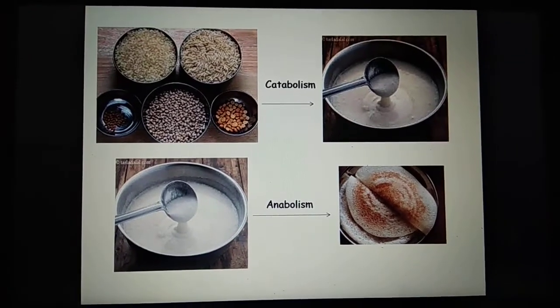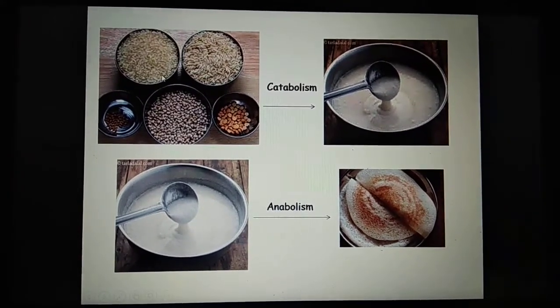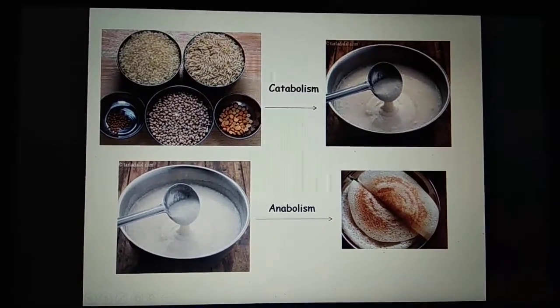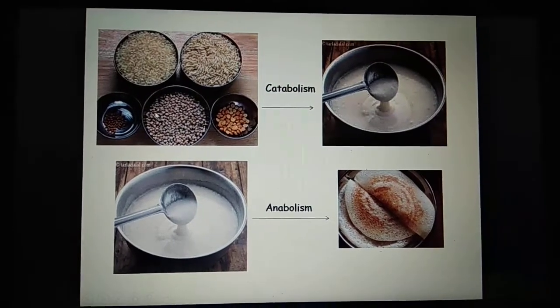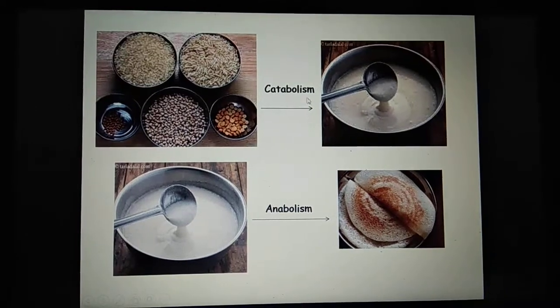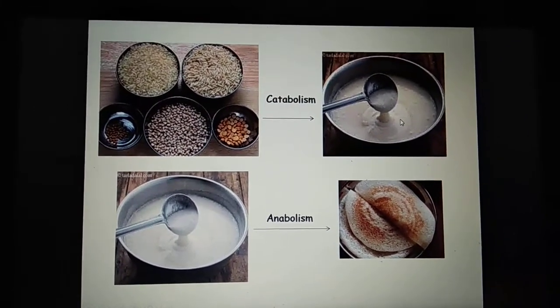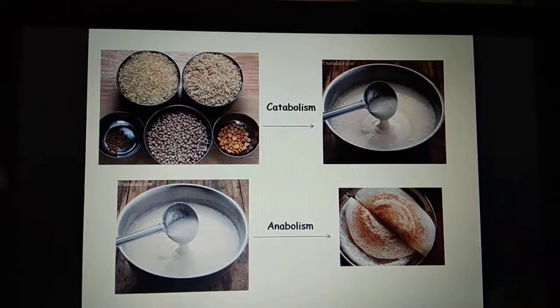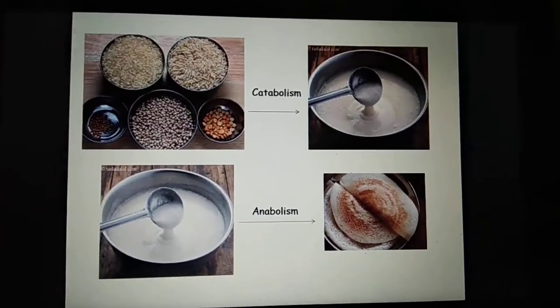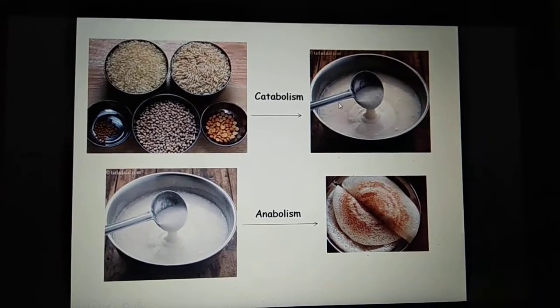See, when we want to make dosa, this is how we take rice, dal, some other ingredients to make dosa. But as such we cannot make it a dosa, right? So we break them, we grind them, crush them and make something called dosa maav or dosa flour, right? Which looks something like this after crushing. So this process is called catabolism.